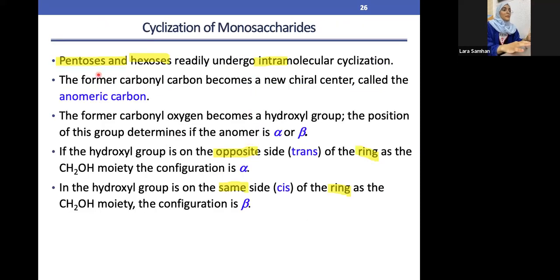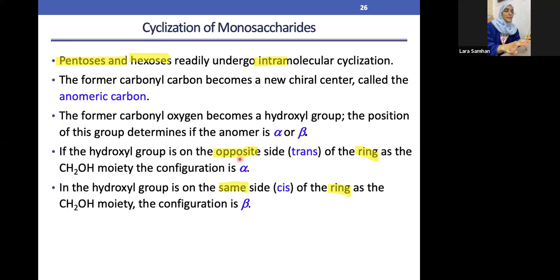Okay, so now let's get to know more about the pentose and the hexose. As we said, pentose is a 5 carbon sugar, compared to the hexose, which is a 6 carbon sugar. Anything that ends with OSE is a sugar. We already know what the anomeric carbon is. Once the ring closes, the first carbon is called the anomeric carbon, which is the new chiral center carbon. And we already know the difference between alpha and beta.